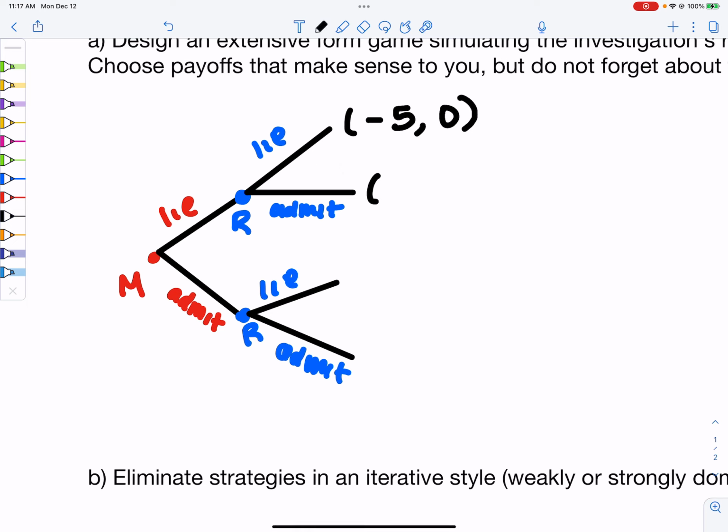So then we can say that Marta would get a 10 from lying to protect her family. But because she lies, she has a -5. It's -5, so you get 5. Ransom admits, that's pretty bad for him, so he'd get 20. It's really not her fault.